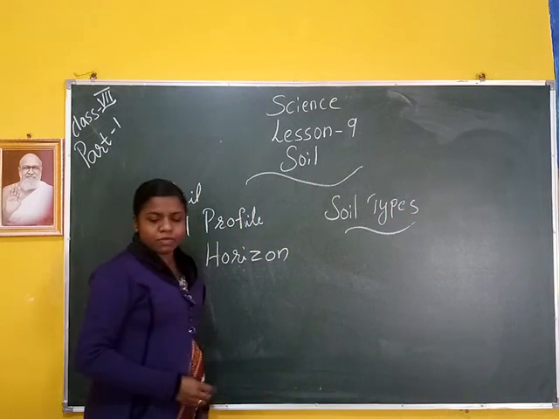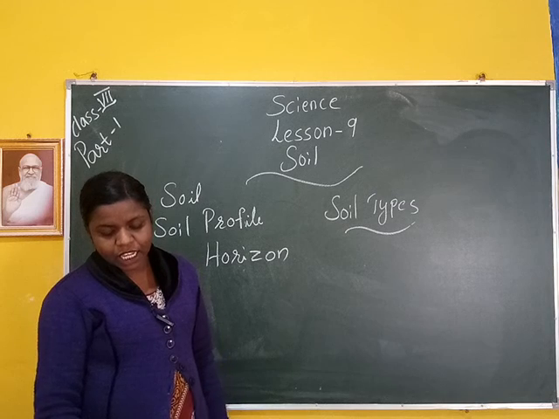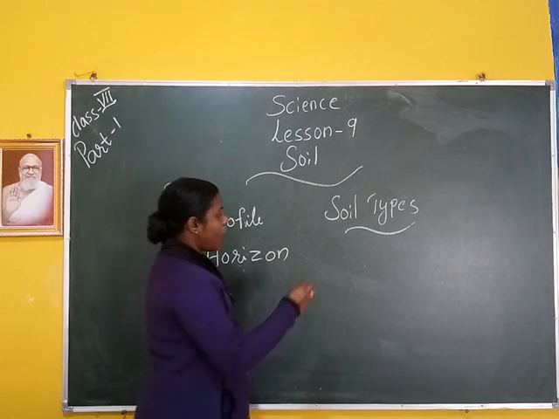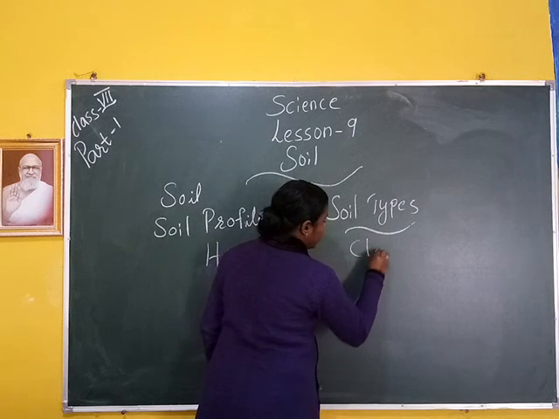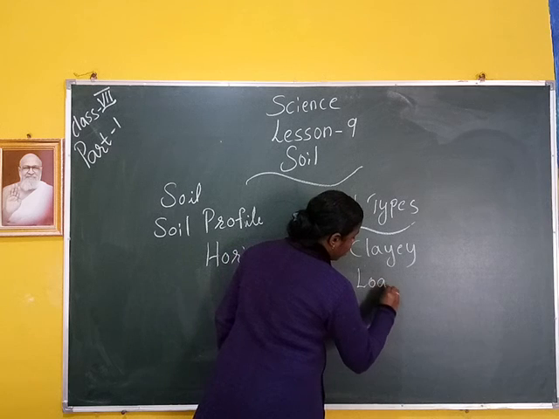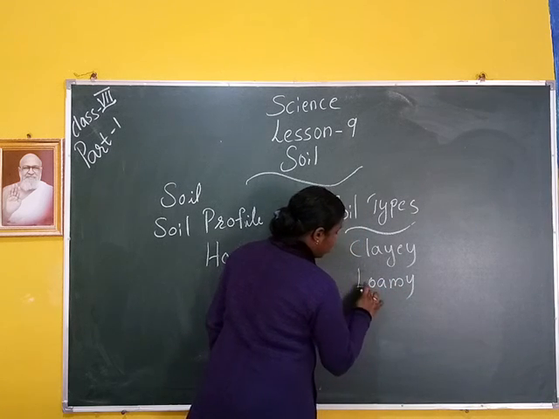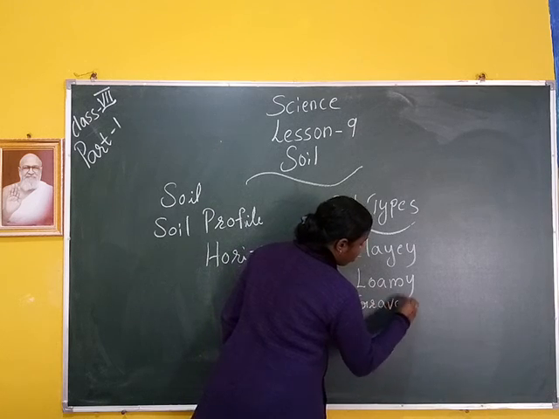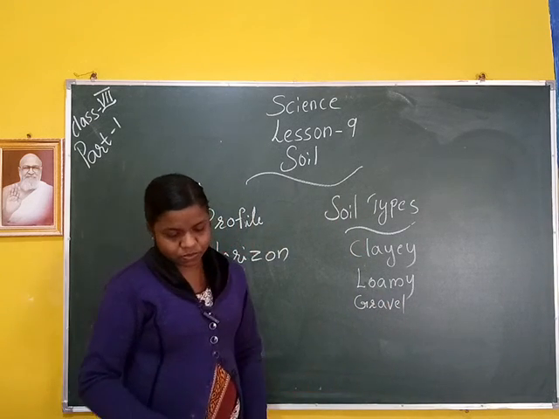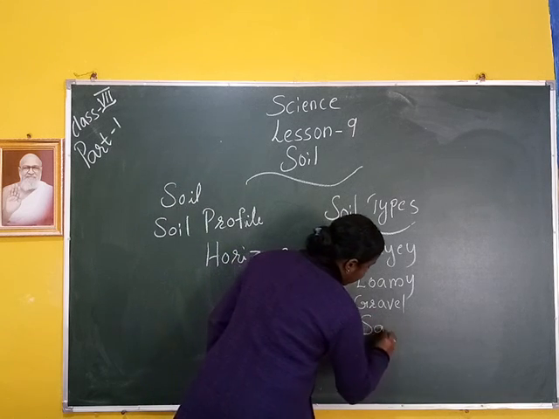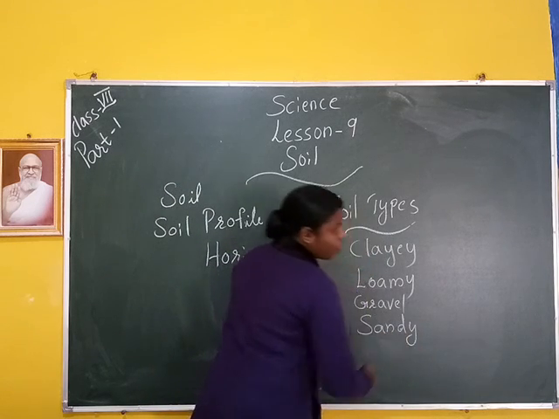There are three types of soil there: clay soil, sandy soil and gravel. Then clay soil and loamy soil and gravel. Gravel means small rocks or sandy soil. These are the different types of soil there.